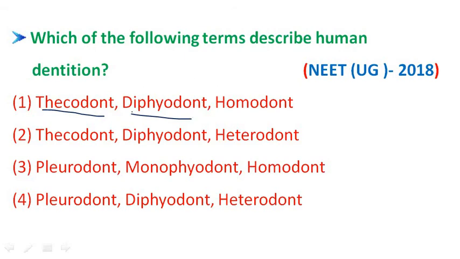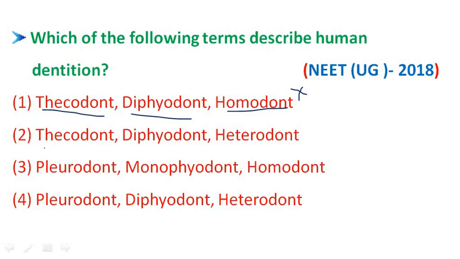That's why we call it diphyodont. Next, homodont means the teeth are the same in nature, similar in all teeth. But human teeth are heterodont, because the teeth observed in human beings have different structures. So this is the wrong answer.